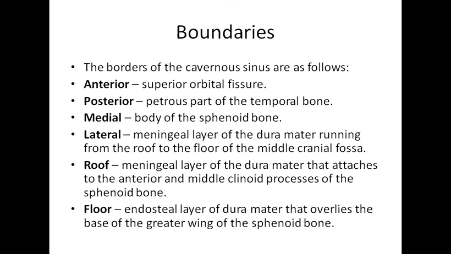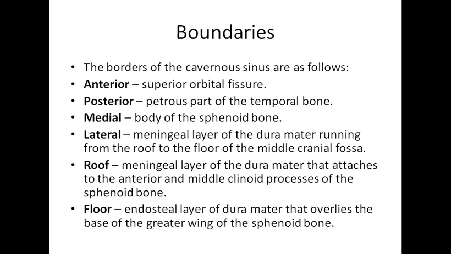In the roof we get the meningeal layer of dura mater that attaches to the anterior and middle clinoid process of sphenoid bone, and the floor is the endosteal layer of dura mater that overlies the base of the greater wing of sphenoid, right?